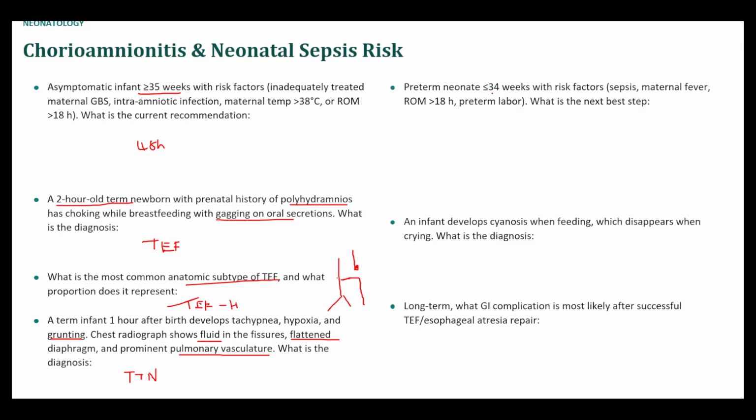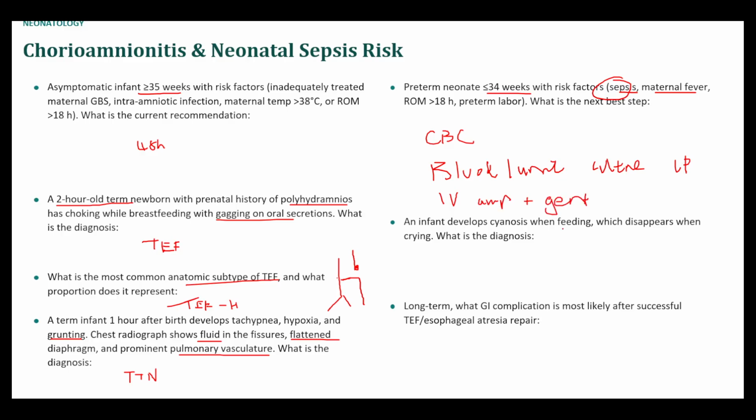Preterm neonate under 34 weeks with risk factors. What is the best next step? Let's see. So sepsis, maternal fever. Okay, so if they have sepsis, obviously we're going to treat them differently. The sepsis workup usually involves things like CBC, blood culture, urine culture, LP culture, maybe an LP as well. And you might start them on IV antibiotics. Usually it's ampicillin and gentamicin.